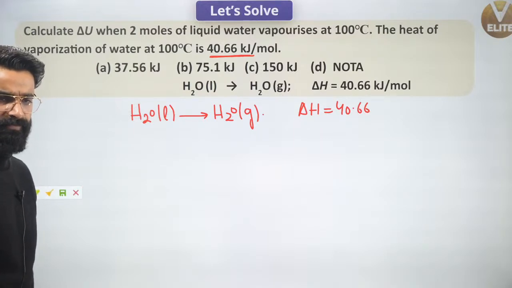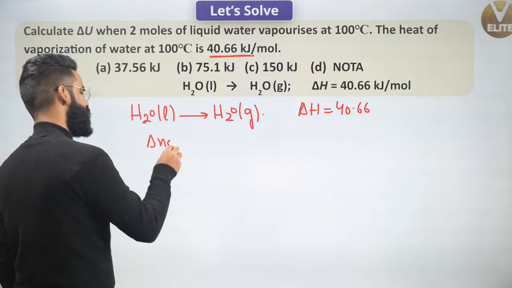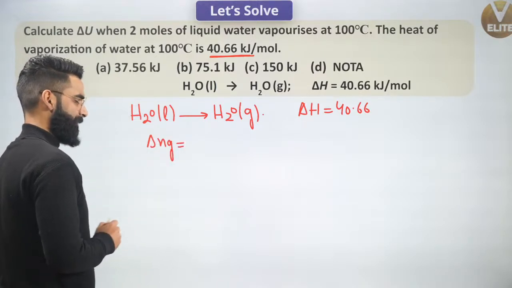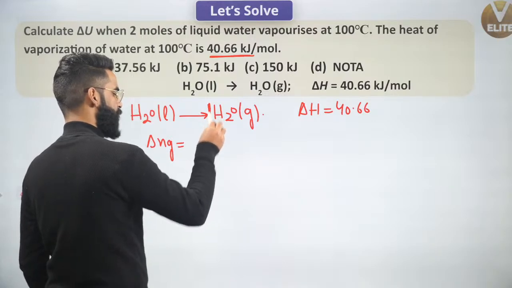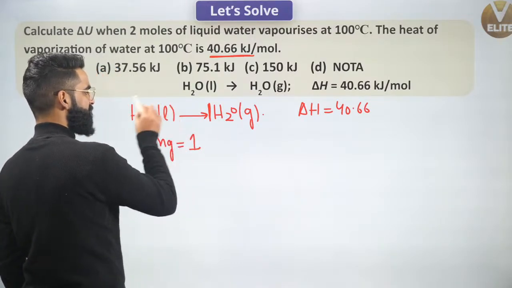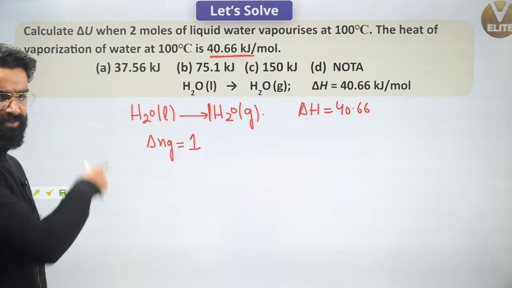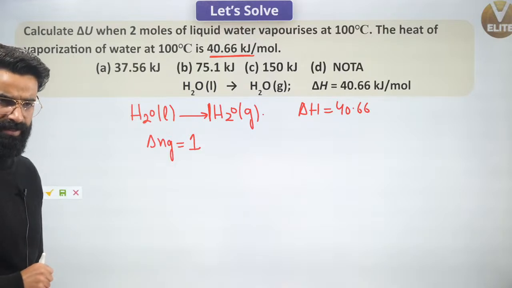Now, first thing, I'm going to calculate the value of delta Ng for the reaction. Delta Ng for the reaction is going to be equal to the number of moles of gaseous products, which is 1, minus the number of moles of gaseous reactants. Over here, it is in liquid form, so 0. Delta Ng value I got as 1 for this balanced chemical equation right here, correct?